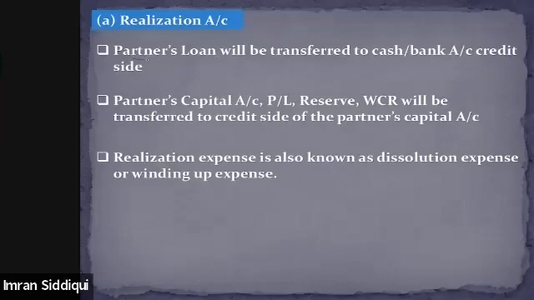If you talk about the partners loan account, this will be transferred to the cash or bank account, credit side. If we talk about the partners capital account, it will be transferred to the partners capital account. PNL balance will also be transferred to the partners capital account. Reserve will be transferred to the partners capital account. Workmen compensation reserve will also be transferred to the partners capital account. And apart from this, we also discussed that realization expense may also be there, and such realization expense will be recorded on the debit side of the realization account. Realization expense is also known as dissolution or winding up expense.